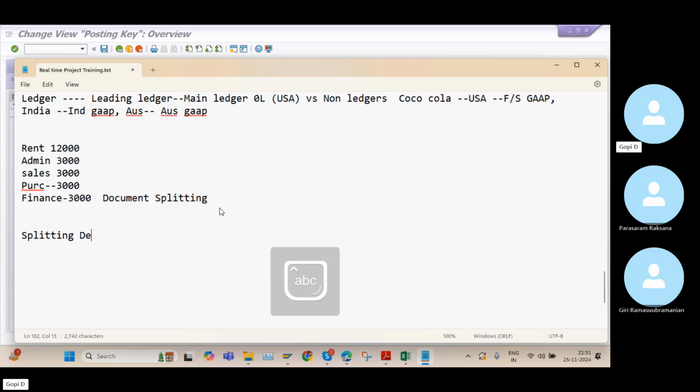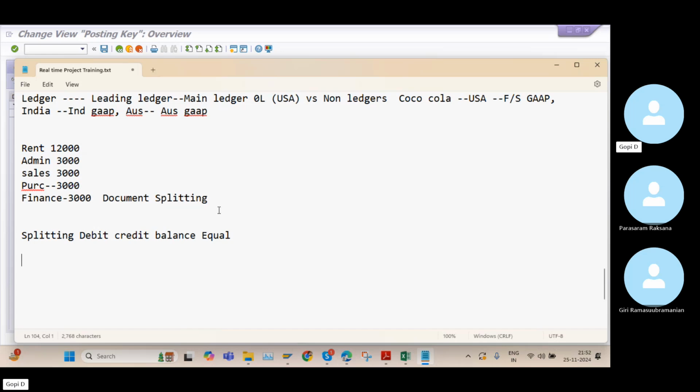Usually the debit balances and credit balances need to tally, right? In every case, in every journal entry, the fundamental rule is that the debit balance and credit balance must be tallied. It means they must be equal. But in some cases, because of the document splitting or because of some numeric digits, the document is not tallied.